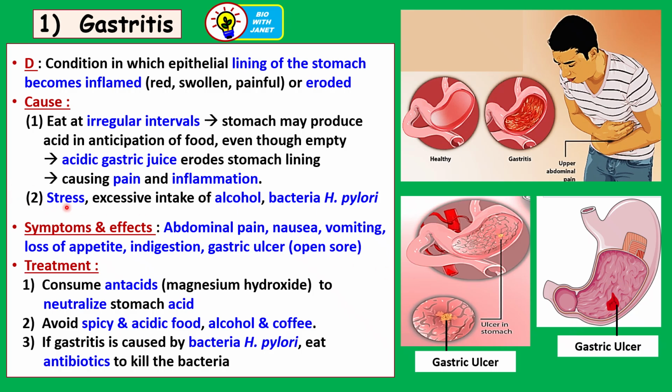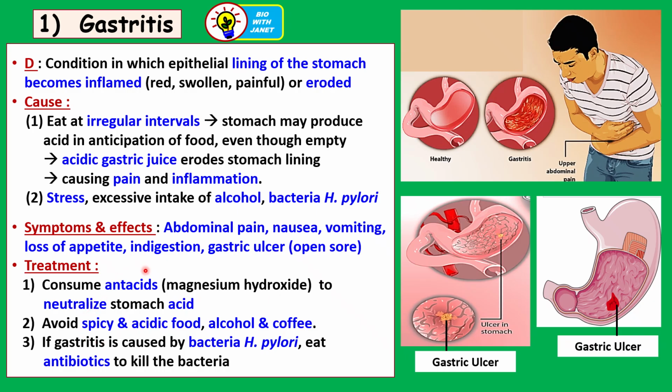Now, another reason for gastritis is when a person is exposed to a lot of stress in the studies or at work. All right. So during the times of stress, hydrochloric acid is released from the stomach, from the gastric glands. All right. Excessive intake of alcohol is another cause, and a bacteria known as H. pylori or Helicobacter pylori. This bacteria infects the stomach lining and causes inflammation of the lining of the stomach.